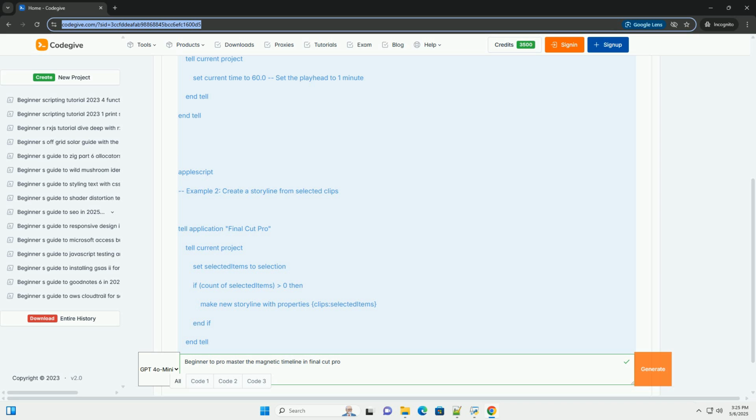9. Keyboard Shortcuts. Learn and use keyboard shortcuts to speed up your workflow. Final Cut Pro has a wealth of shortcuts that can save you time and effort.